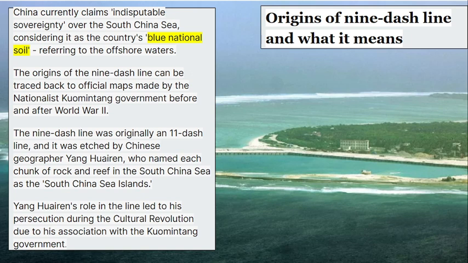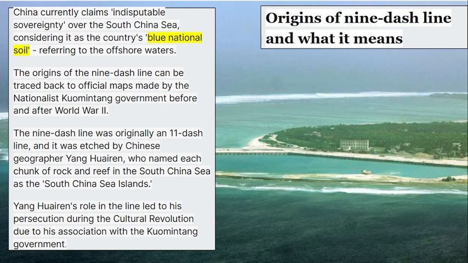To understand the origins of China's claims, we must go back in time to the era of the nationalist Kuomintang government in China. During that time, there was a key figure in the government who was behind the creation of the nine-dash line. He was Yang Huaren, the geographer responsible for etching this nine-dash line. Actually, it was an 11-dash line at first. He played a crucial role in introducing the 11-dash line, but eventually it became the nine-dash line.